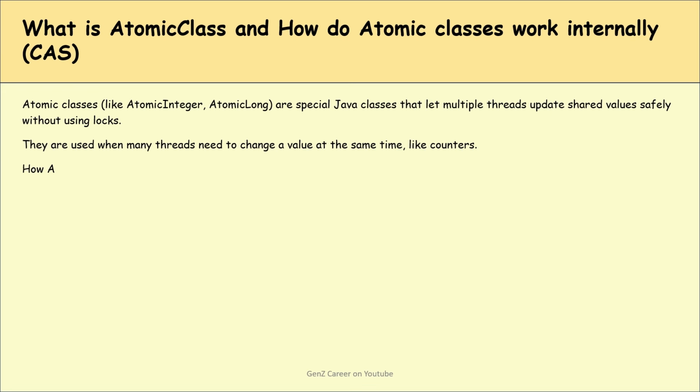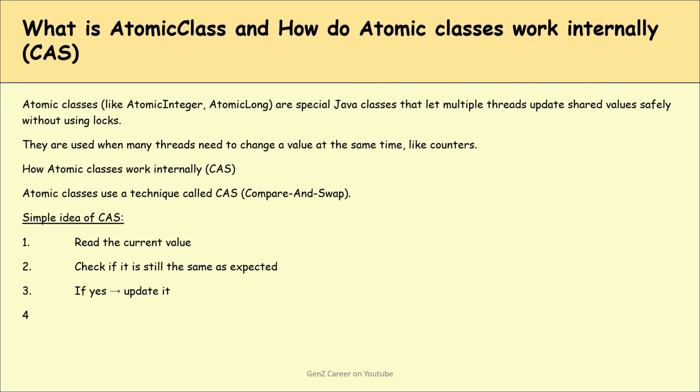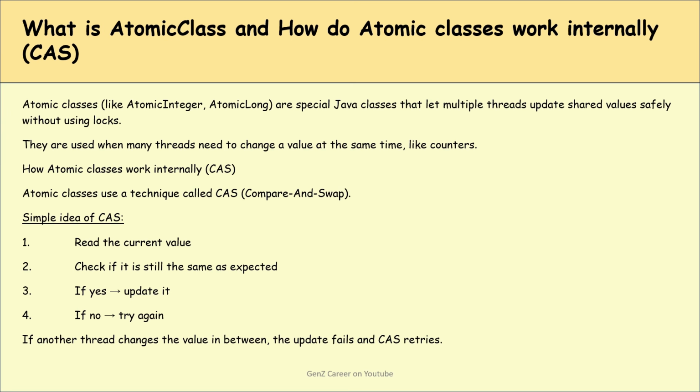Like counters. How do atomic classes work internally? Atomic classes use a technique called CAS, compare and swap. The simple idea of CAS is it reads the current value and checks if it is still the same as expected. If yes, it updates it. If no, it tries again. If another thread changes the value in between, the update fails and CAS retries.